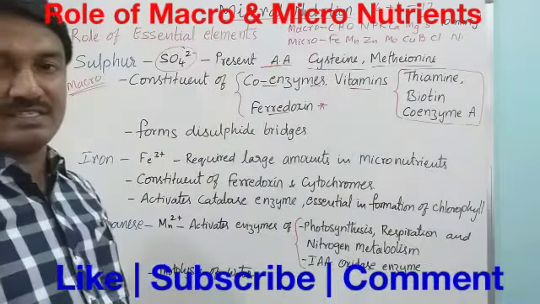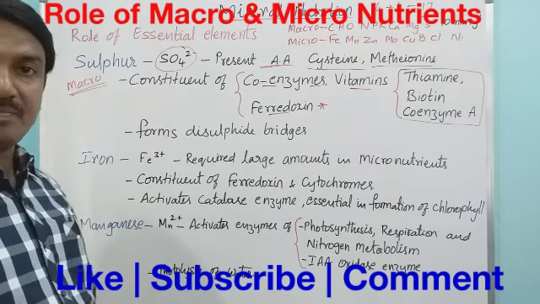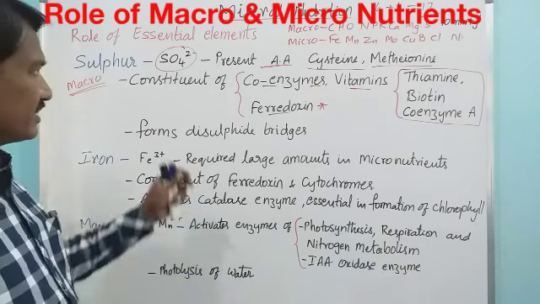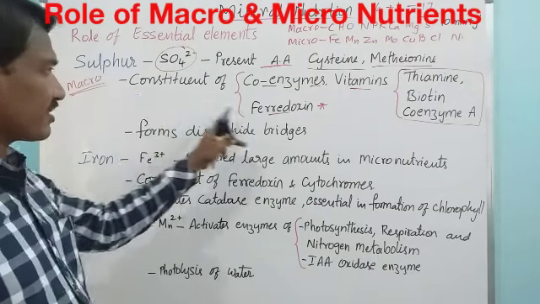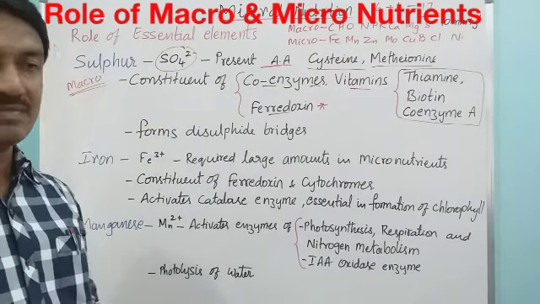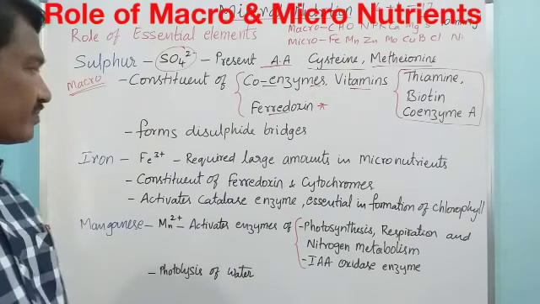Sulfur is the main constituent of thiamine, biotin, coenzyme A. And also it is a constituent of ferredoxin, a sulfur containing electron carrier. Ferredoxin is an electron transporter, right?